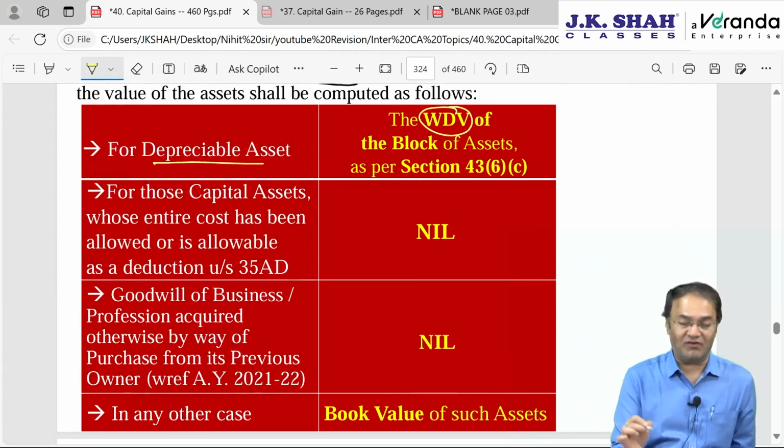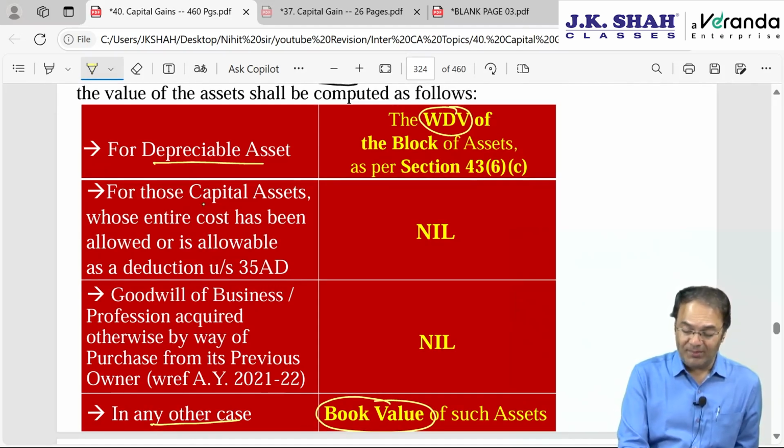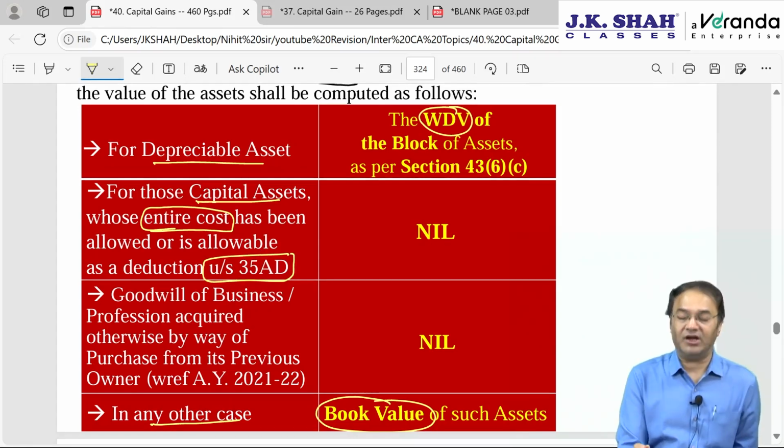Depreciable asset, take WDV of the block as per section 43 clause 6. If it is non-depreciable assets, take book value. Last point: if it is any capital asset whose entire cost has already been claimed and allowed as a deduction under section 35AD. What is 35AD?